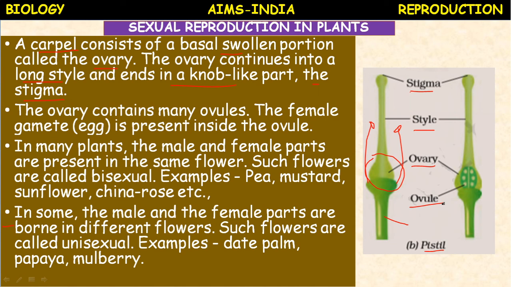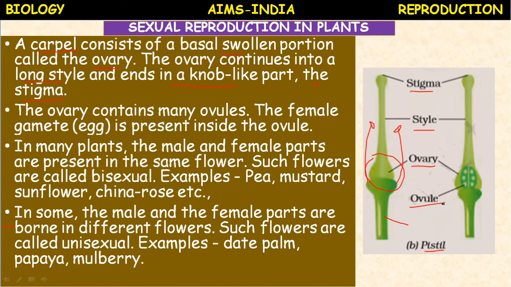If a flower shows all the 4 parts, that is calyx, corolla, androecium and gynoecium, these are the technical terms which you study. Calyx includes sepals, corolla includes petals, androecium includes stamens, and gynoecium includes carpels. If all these 4 parts are present in a flower, it is called a complete flower.